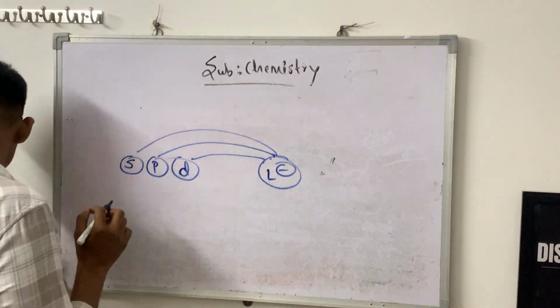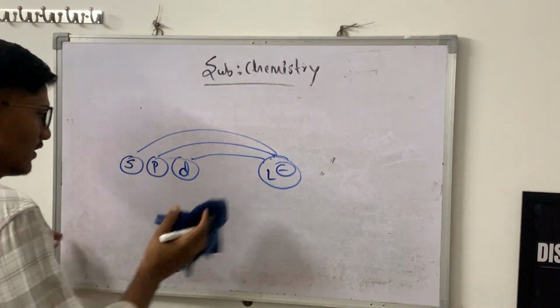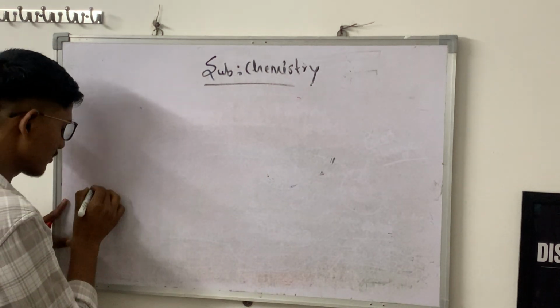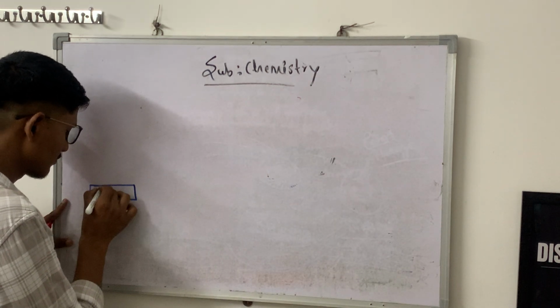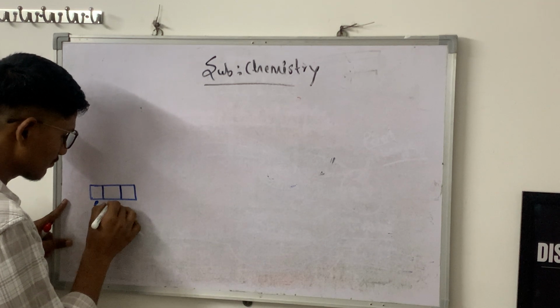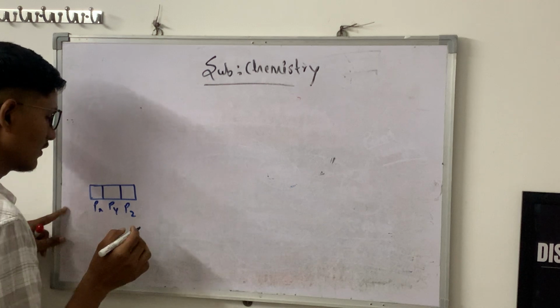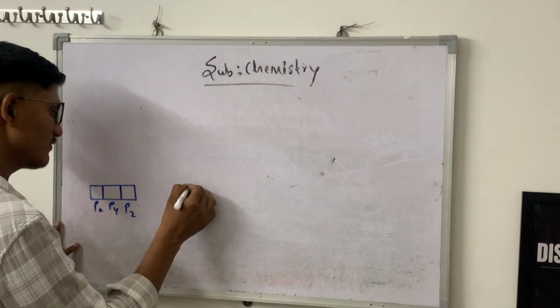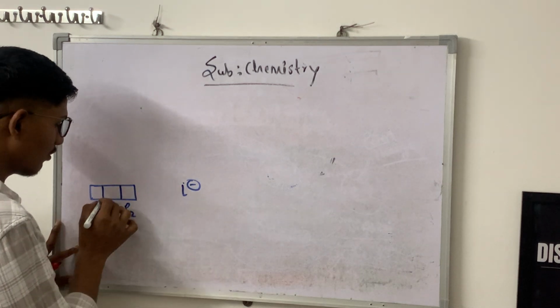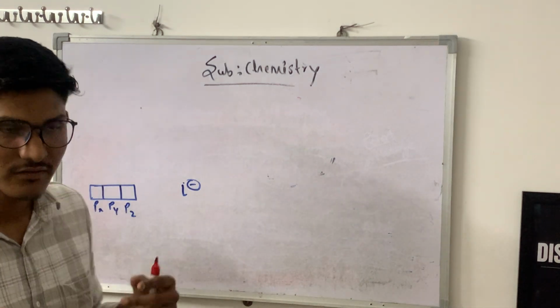Now let us discuss splitting in the p orbital. You can see here the p orbitals, px, py, pz. If the ligand is there, the field strength is experienced by all these three orbitals equally.